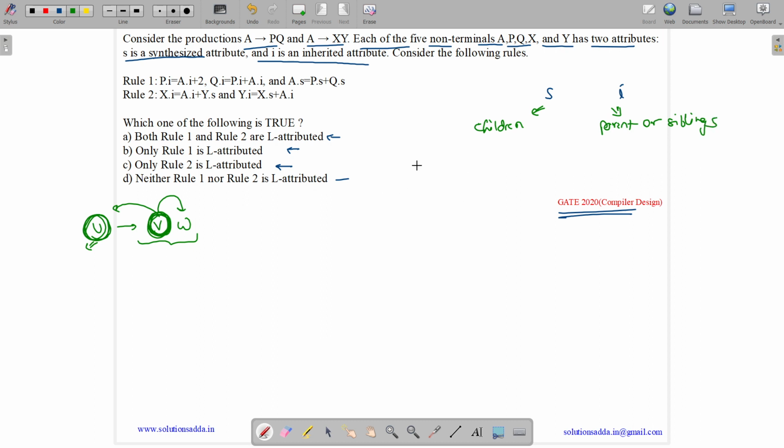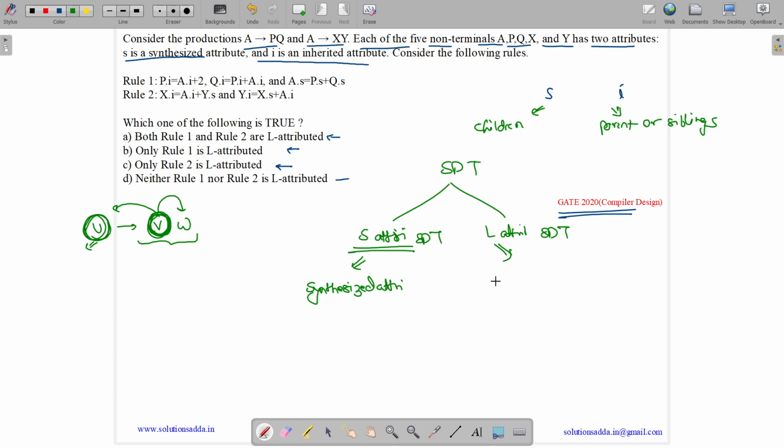There are 2 types of SDT, syntax directed translation. Either it is S attributed or it is L attributed. What is S attributed SDT? All the attributes are synthesized attributes. What is L attributed SDT? In L attributed SDT, we have both synthesized as well as inherited attributes. But in inherited attributes, we can inherit only from the left sibling, only from the left child.